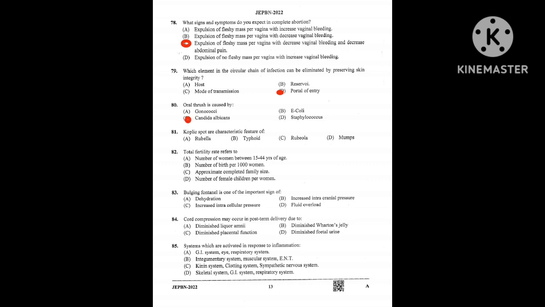Question number 81. Koplik spot are characteristic feature of A, rubella, B, typhoid, C, rubeola, D, mumps. So এখানে কারেক্ট আনসার হবে রুবিওলা, যেটা হচ্ছে মিজলস। কাপলিক স্পট আর ক্যারেক্টারিস্টিক্স অফ মিজলস, দ্যাট ইজ রুবিওলা। Question number 82. Total fertility rate refers to a number of women between 15 to 44 years of age. Option B, number of birth per 1000 women. Option C, approximate completed family size. Option D, number of female children per woman. Option C is the right answer, approximate completed family size.